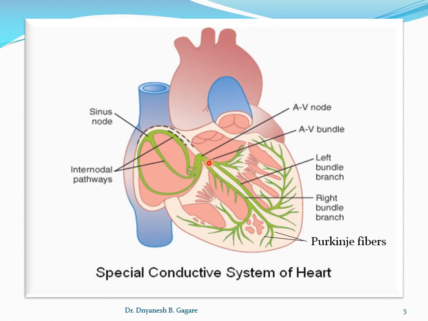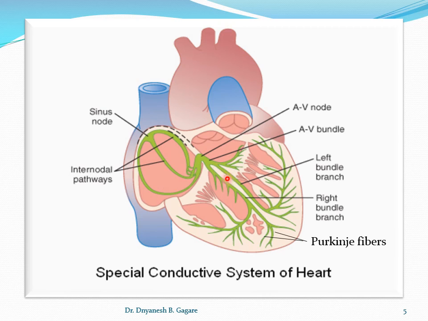Okay, now it has entered the ventricular side. Once it enters the ventricular side, the AV bundle is divided into the left bundle branch and right bundle branch. And it then spreads along the intraventricular septum, the wall of the ventricle.